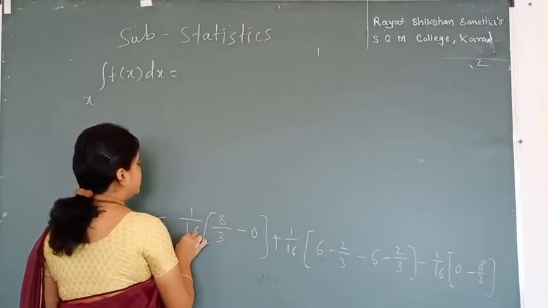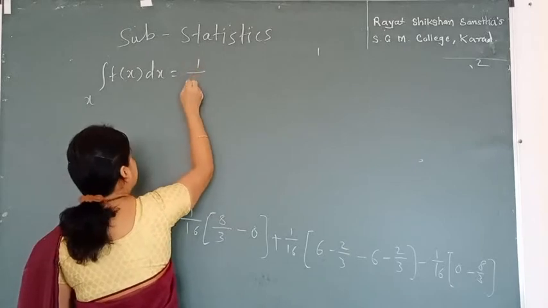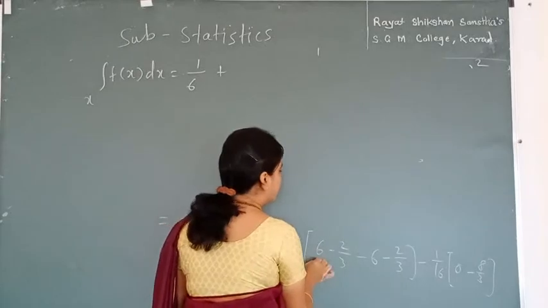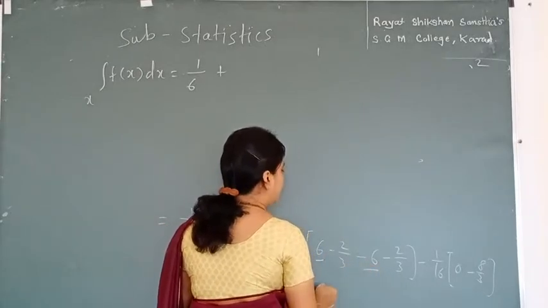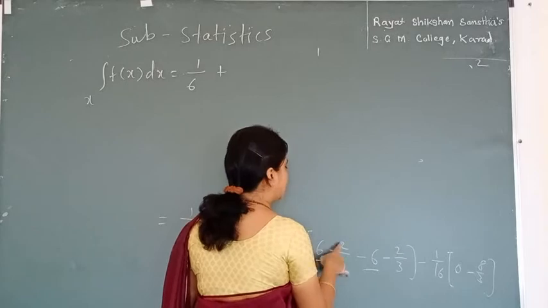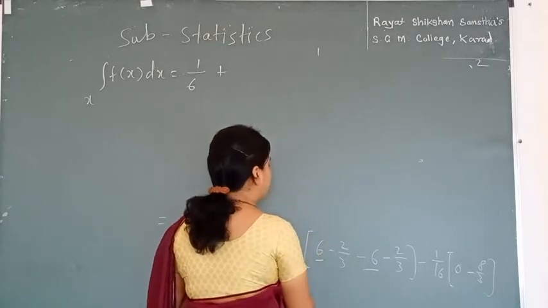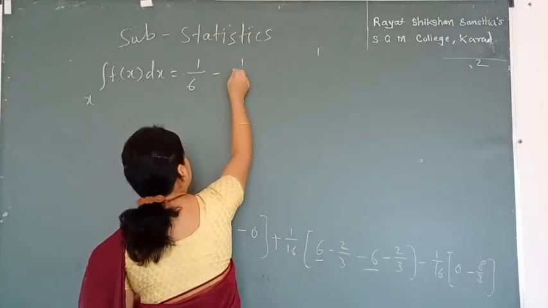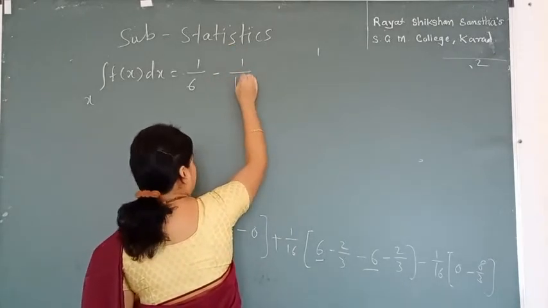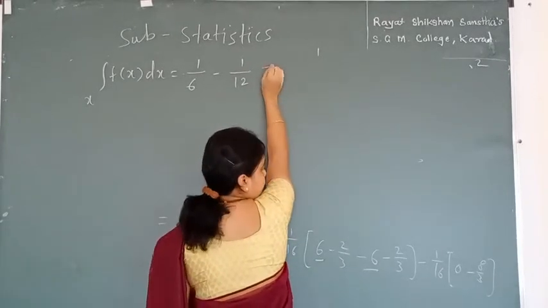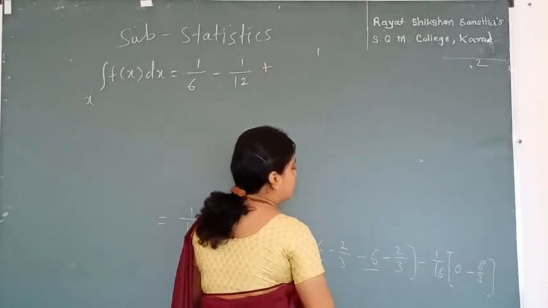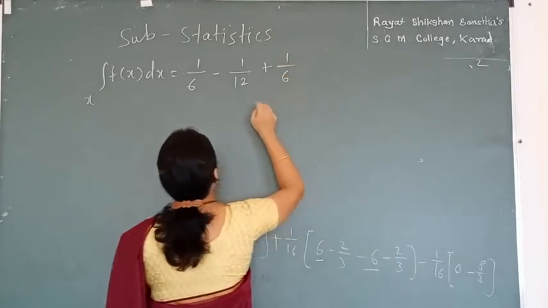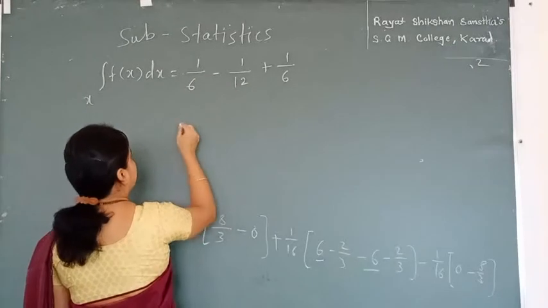suppose I divide this term, so it will be 6 plus, I can cancel all this term will be cancelled with this term, so I have only remains with us -4 by 3, -4 by 3 and 1 by 16, so it is 4, so minus it will be -1 upon 12. Okay, and the last term will be positive since minus get plus, and 8, so it is 1 by 6, so it is 1 by 6 minus 1 by 12 plus 1 by 6.